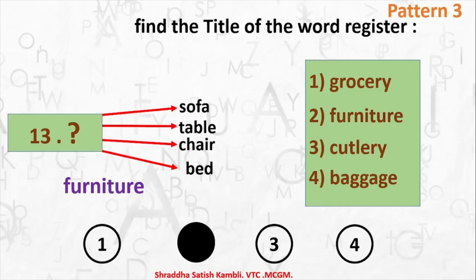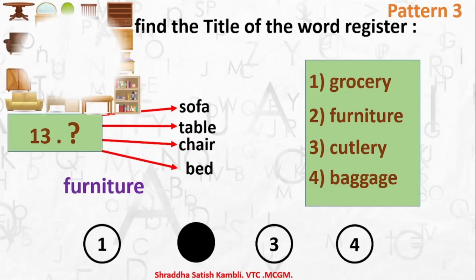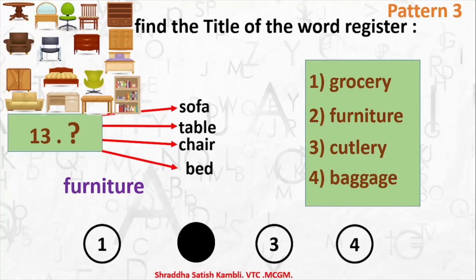Okay, so when you say furniture, it means it could include sofa, it could include table, it could include chair or bed. Let's take a look at a picture of furniture over here. So here it is. Okay, so you can see sofa there, you can see table there, you can see chair there, you can see bed there.